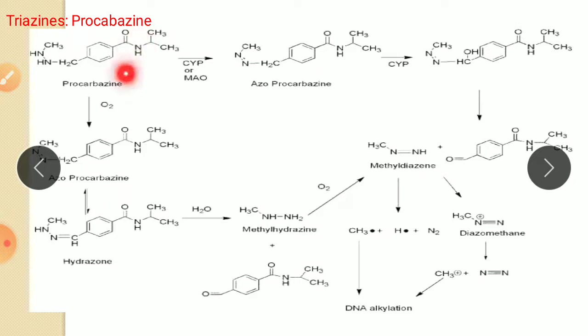On the other side below, the first step is the same. After oxidation, it is converted into azoprocarbazine, the same azoprocarbazine, with removal of two hydrogens and formation of a pi bond.